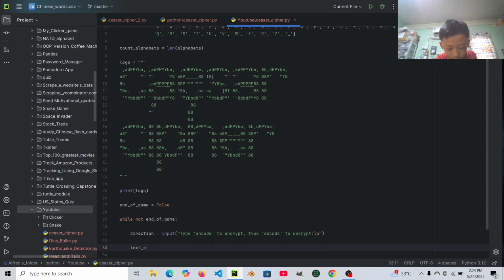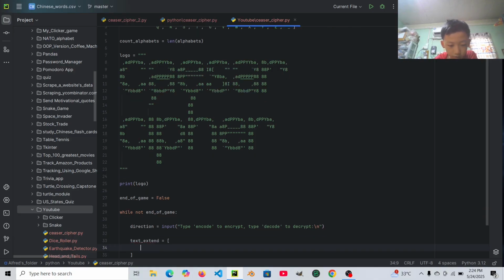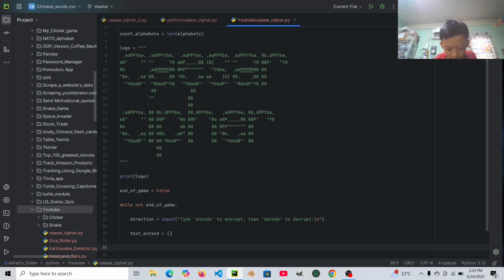Then let's say text extend equals to a list. Then text equals to input, type your message. They could type their message over here. Then we will skip the line for them to write their message.